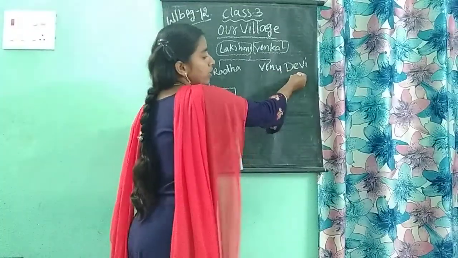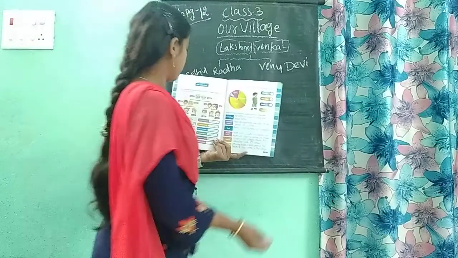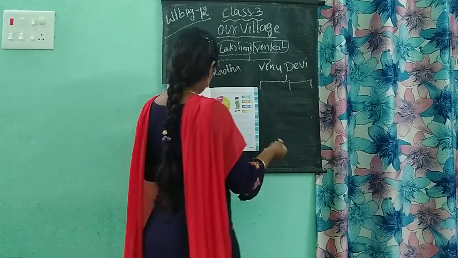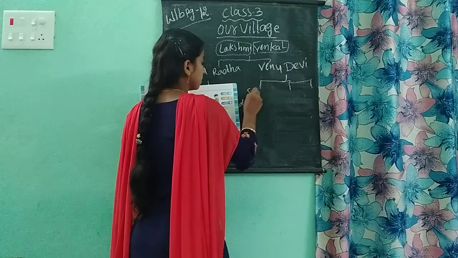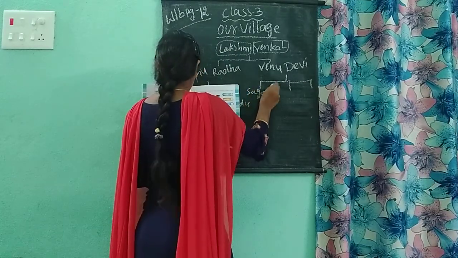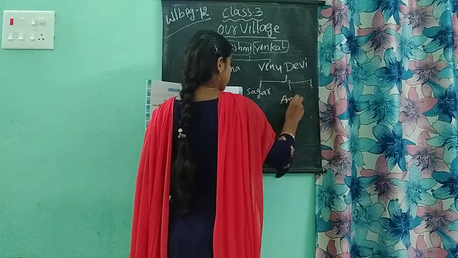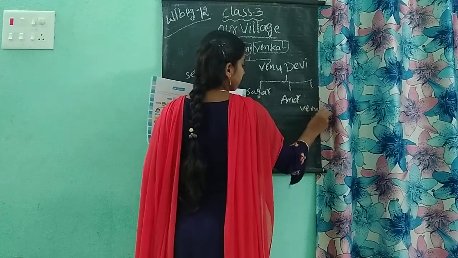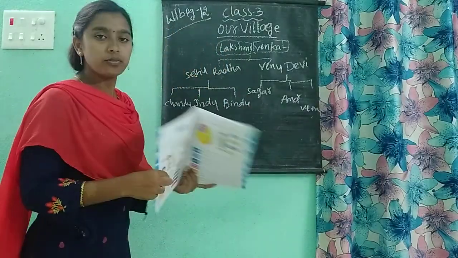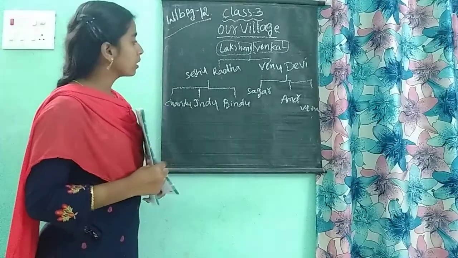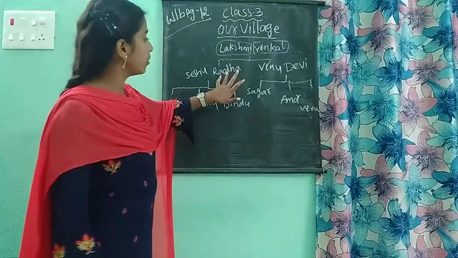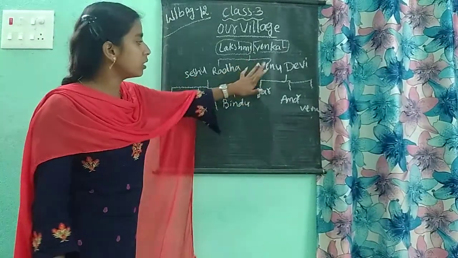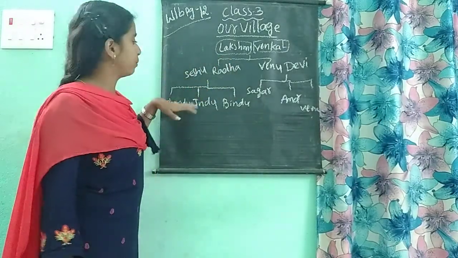Now Venu and Devi also have three children. The first child is Sagar, the second is Amar, and the third is Veena. So this is the family tree. Lakshmi and Venkat have Radha and Venu, a daughter and a son, who got married to different people.